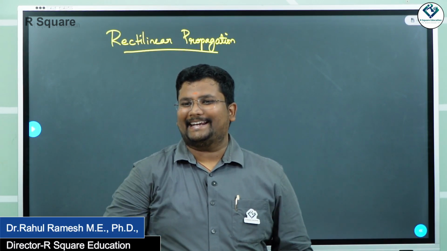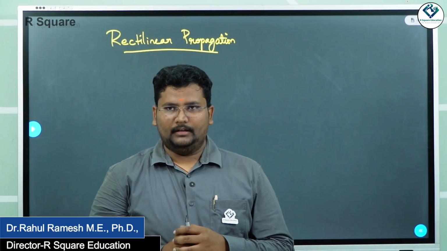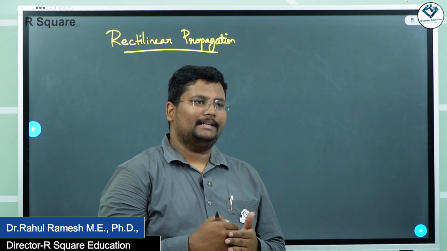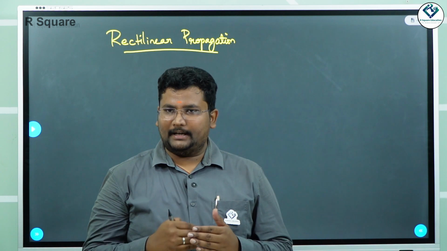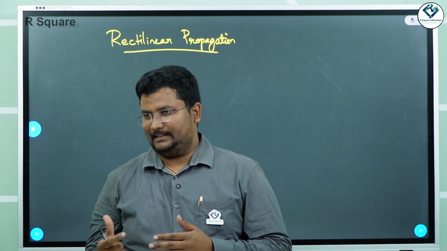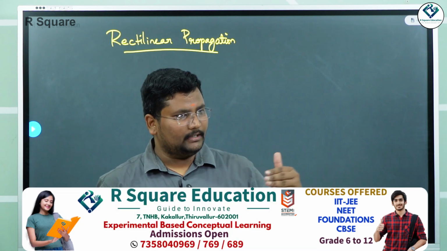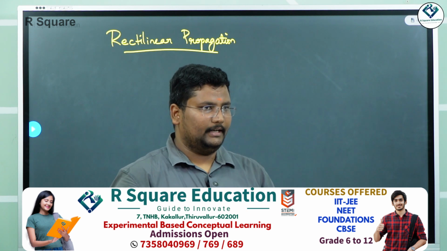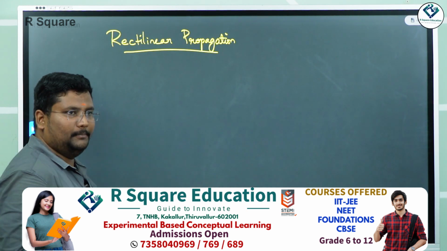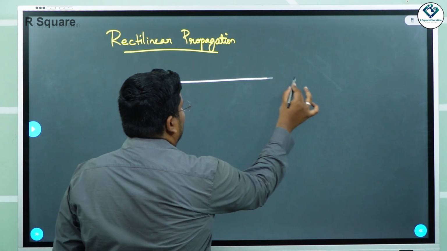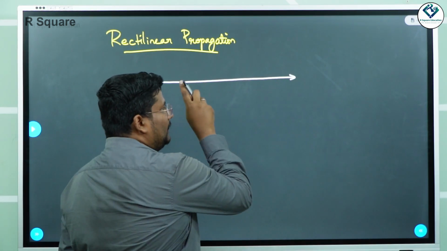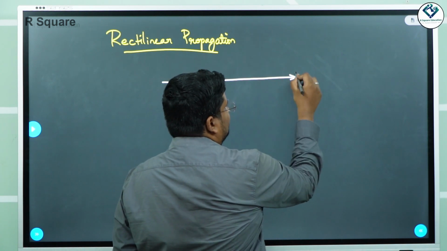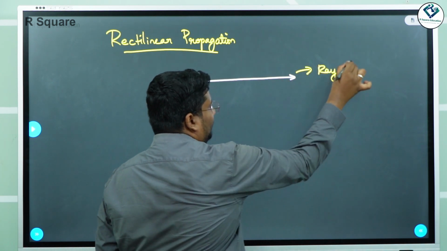We have something called rectilinear propagation. What is rectilinear propagation? When light travels in a straight line, the propagation of light is called rectilinear. Rectilinear means straight. Okay? Right? So that is what rectilinear propagation is. When the light is going like this, we call this rectilinear propagation. Only one light traveling in this direction, we call a ray.